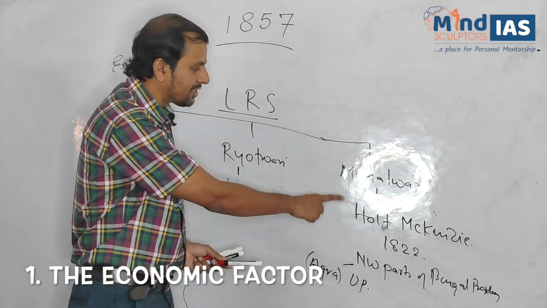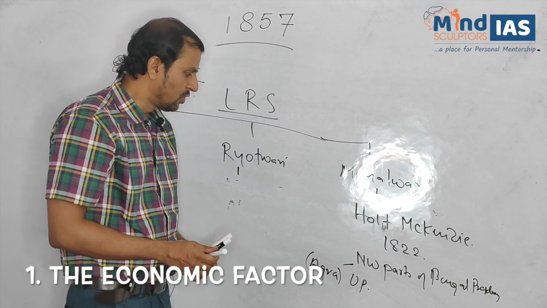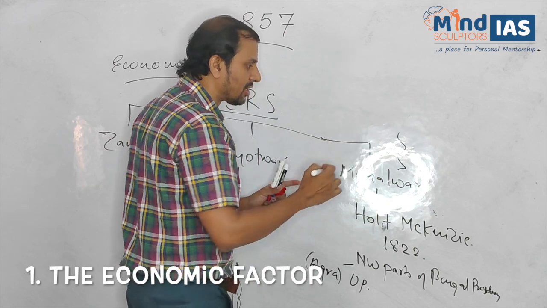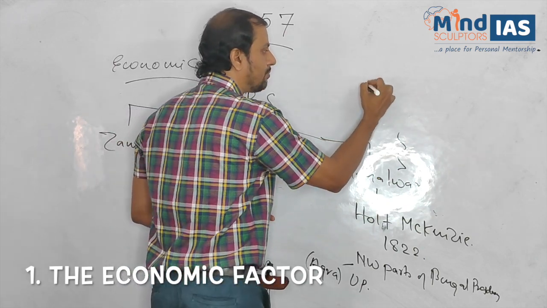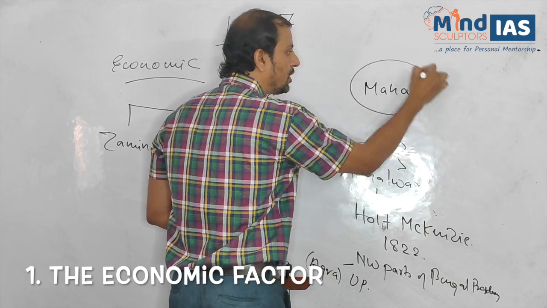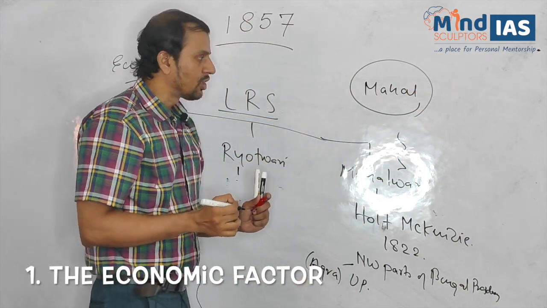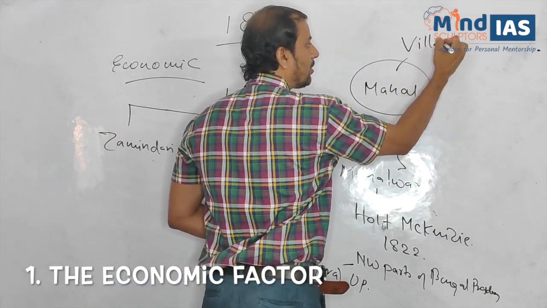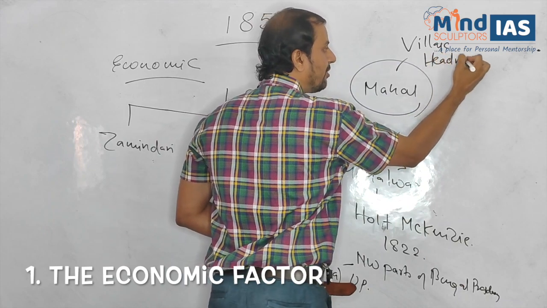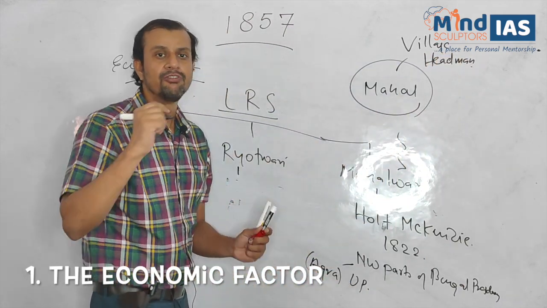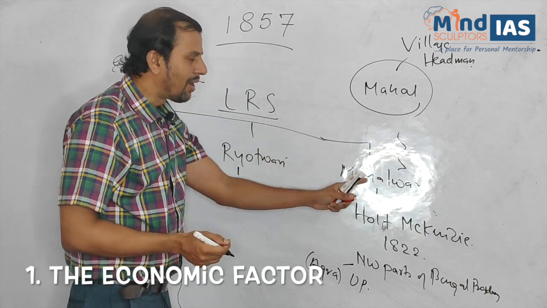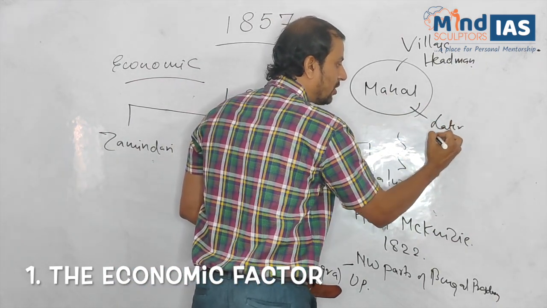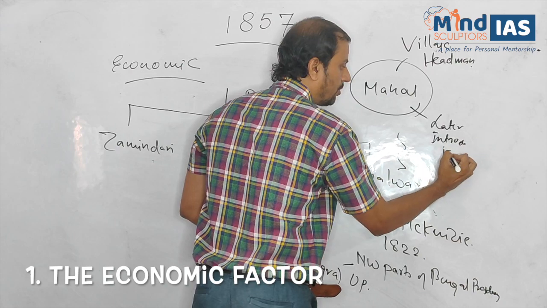Now, what are the features of Mahalwari system? In this, one bigger unit was known as Mahal. Here, the collector of the land revenue was the village headman, who collected the land revenue on behalf of the villagers. Later, Mahalwari system was also introduced in the Punjab.